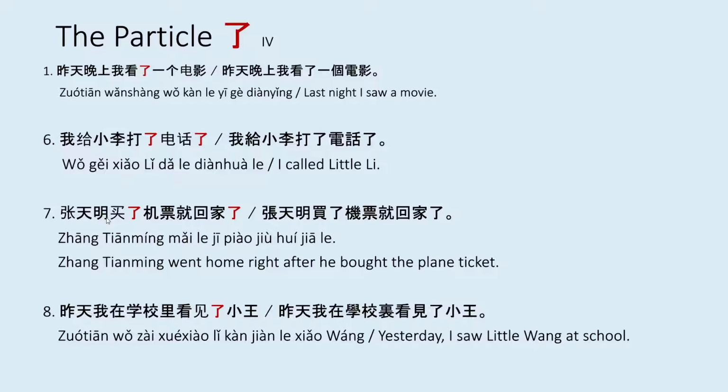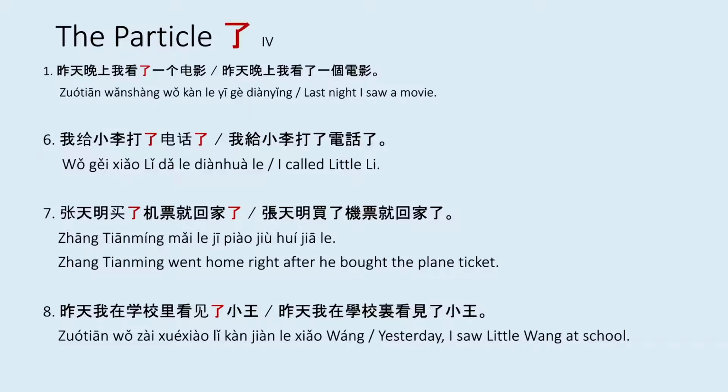For example 7, the condition that is followed here is that the object is followed by another clause, so the object does not need to be quantified. 张天明买了机票就回家了. Here, the object is the 机票, and after that is the second clause 就回家了, and that is why there is no quantified object.